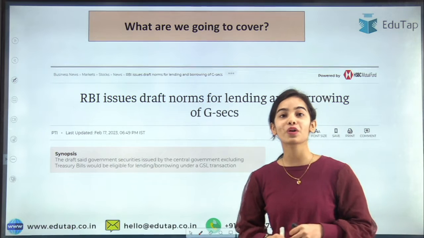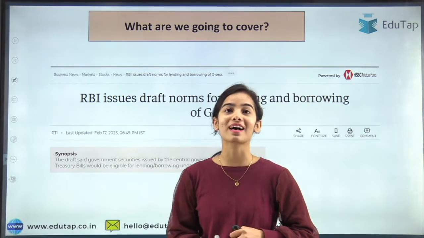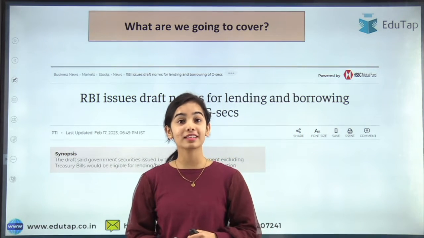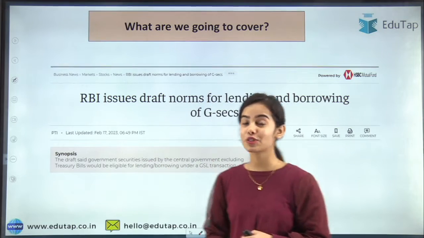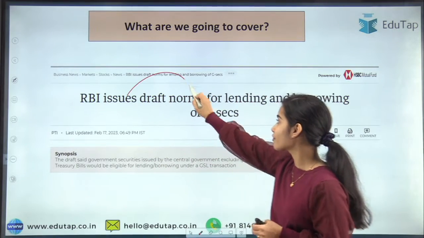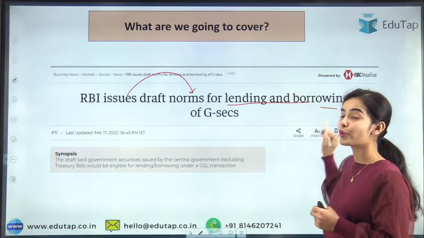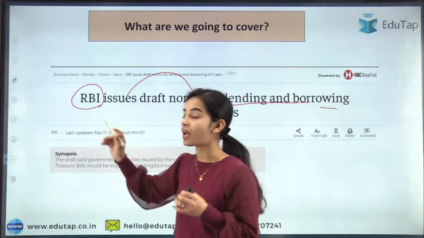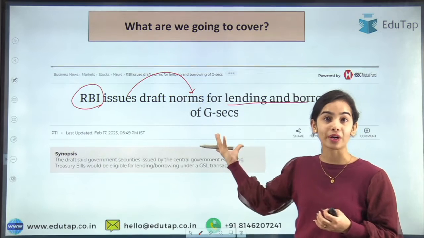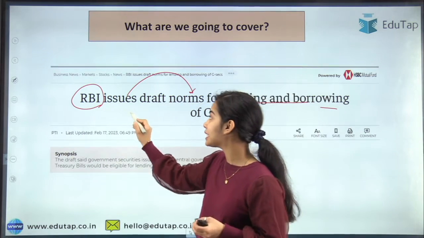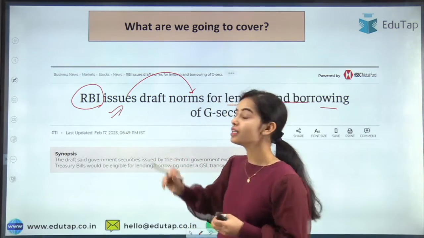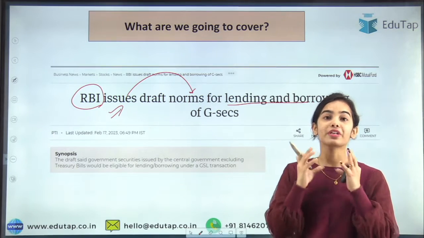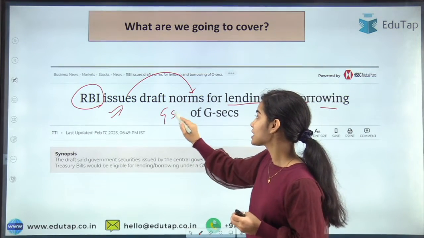In today's session, we are going to discuss a very important finance news article regarding the Reserve Bank of India, which has issued the draft guidelines, the draft norms for the lending and borrowing of government securities. So the Reserve Bank of India is trying to enhance the market for government securities, and the RBI has issued the draft directions for government securities lending.